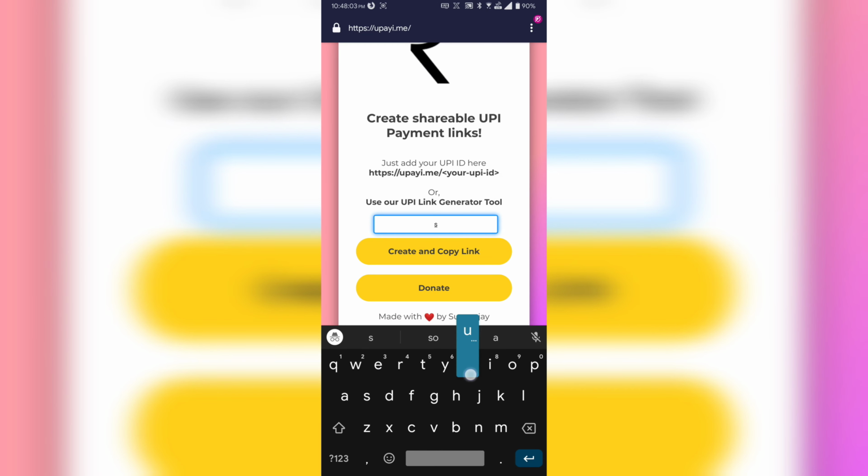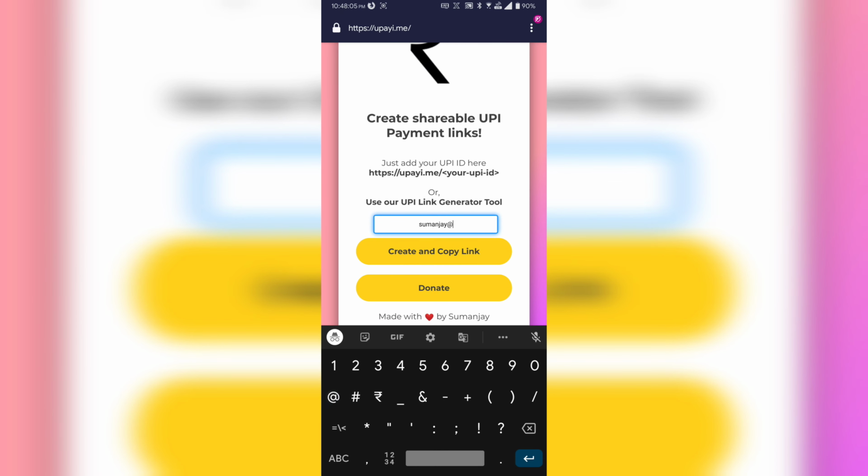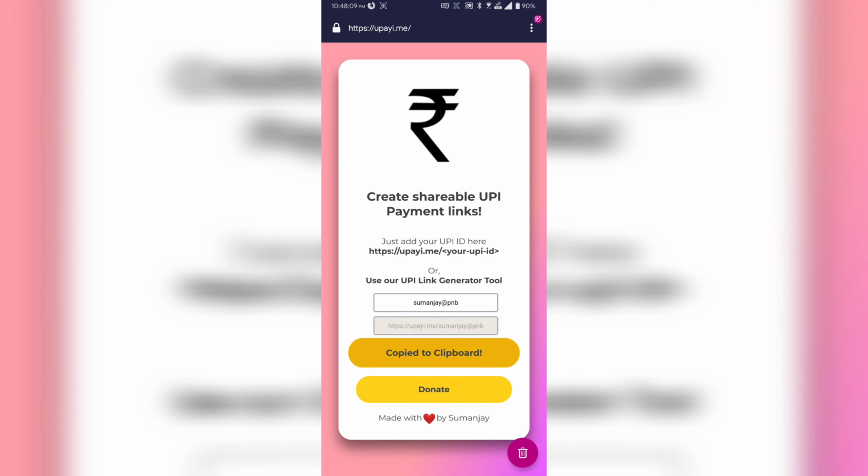So I'll just enter my UPI ID and click on create and copy. Now it says the UPI link is copied to clipboard, and it also shows the UPI link. It's a simple link: the base URL is there, and then after a slash, my UPI ID is entered, which is already demonstrated in the example above.